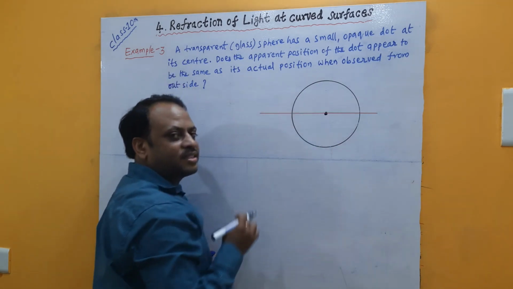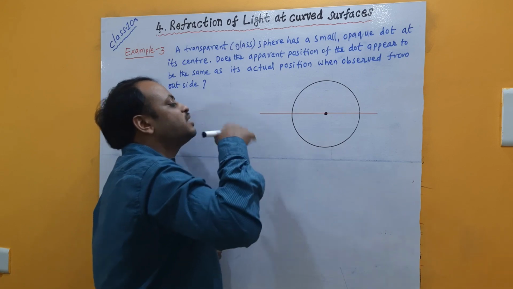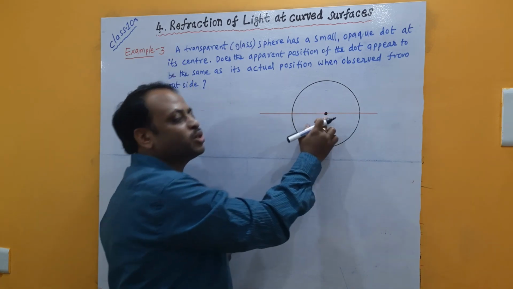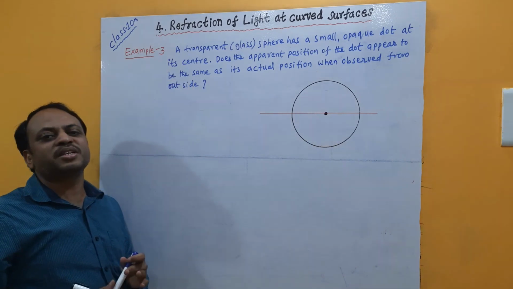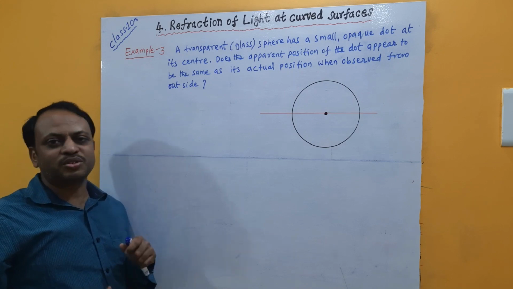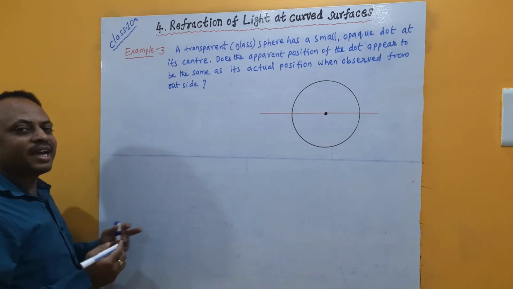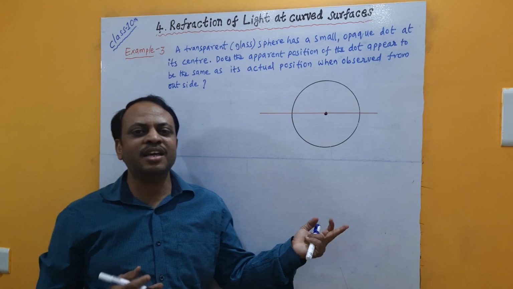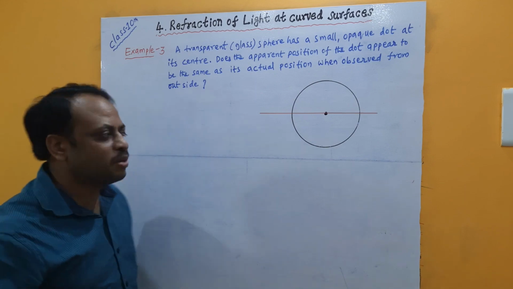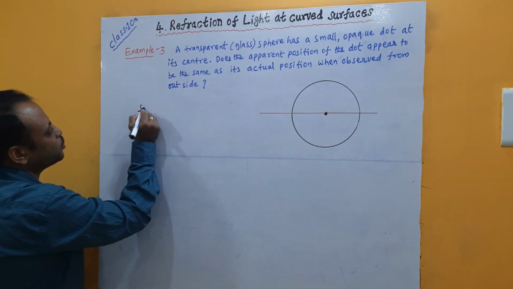Actually this dot is at the center in reality. Now if I see from outside, will it appear at the same position, or does its position appear changed when seen from outside? Let us go for its calculation mathematically as well as by drawing a ray diagram. In both methods, let us verify. So, solution.